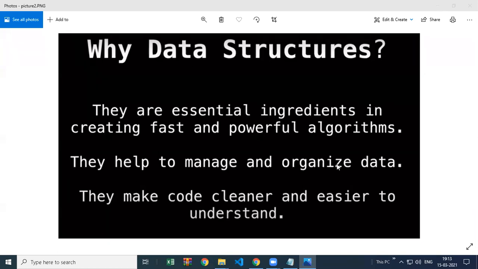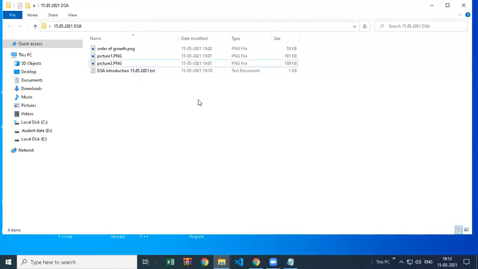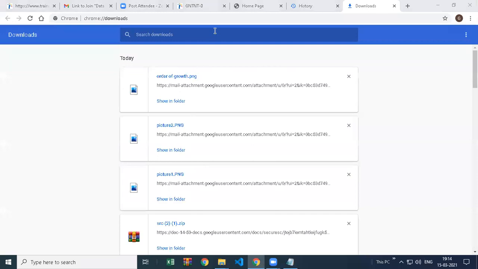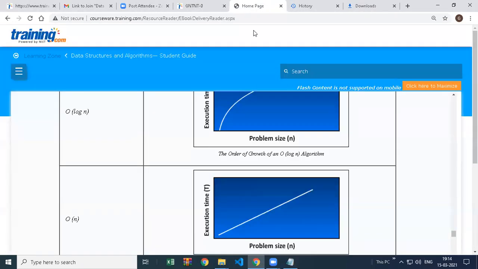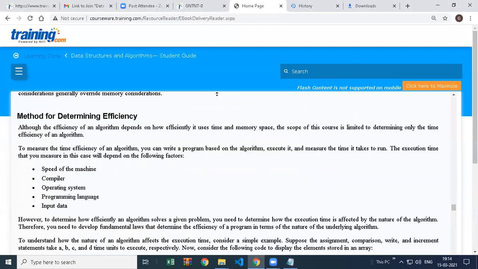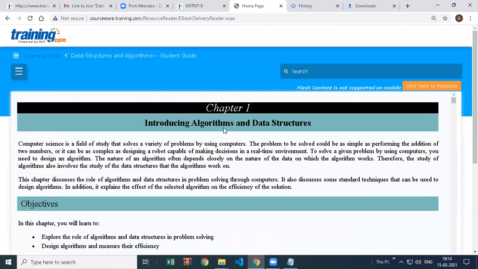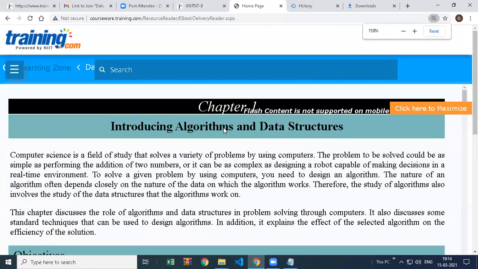So they help to manage and organize data. They make code cleaner and easier to understand. So this is the importance of data structure. What we are going to do here in data structure is focus on the logic while creating the program. You might have heard one word before, algorithm. Algorithm is a famous word everyone uses for representing your logic, your step-by-step procedure for solving a problem.